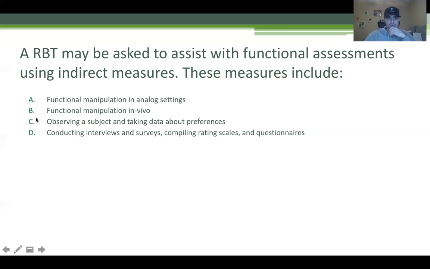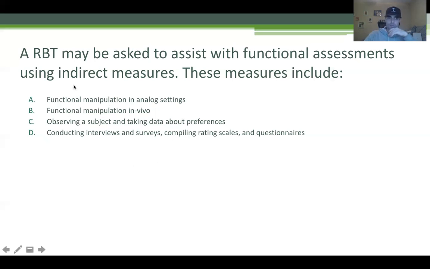So A is wrong. B, functional manipulation in vivo, so functional manipulation in a real life setting. Again, if we're observing the client, is that indirect? If we're manipulating things in their environment, no. So A and B are wrong because we're manipulating things in their environment and observing how behavior is changing. So we're directly observing them. We're looking for an indirect measure. C, observing a subject and taking data. This one should almost immediately be out.